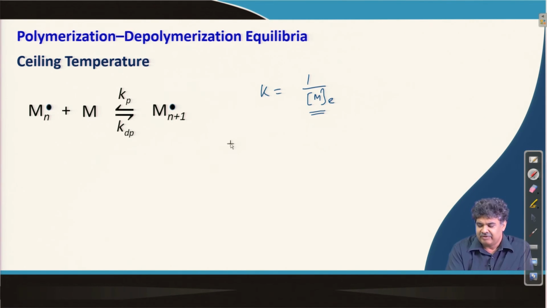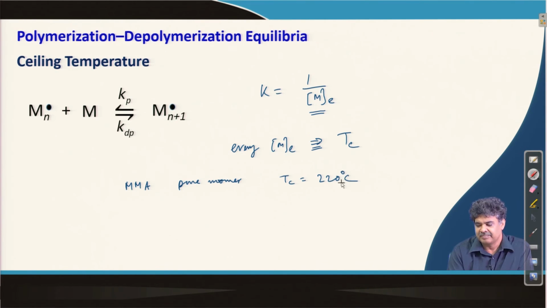Now, you should remember that for every monomer concentration, for every [M]e, we should have a corresponding Tc. It is not that Tc is fixed. For example, if we take methyl methacrylate, for pure monomer I have a Tc value of 220 degree centigrade.